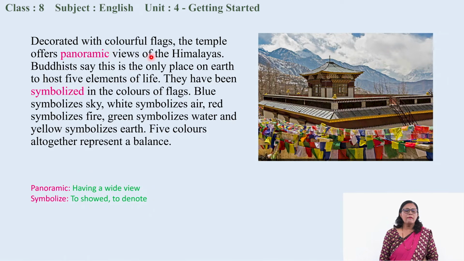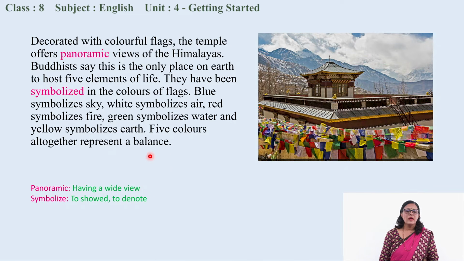Decorated with colorful flags, the temple offers a panoramic view of the Himalayas. Buddhists say this is the only place on earth to host 5 elements of life. They have been symbolized in the colors of flags. Blue symbolizes sky, white symbolizes air, red symbolizes fire, green symbolizes water, and yellow symbolizes earth. 5 colors altogether represent a balance.